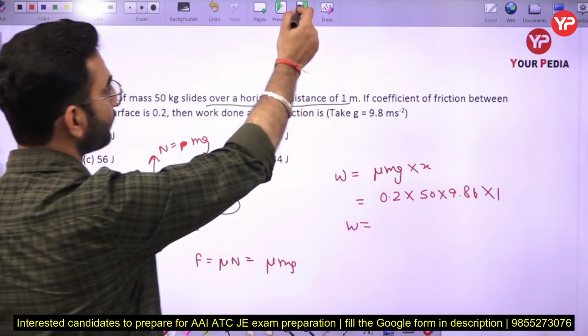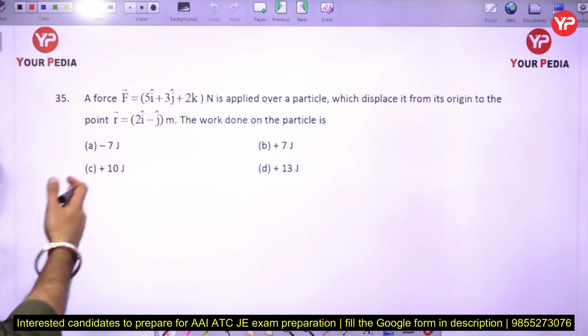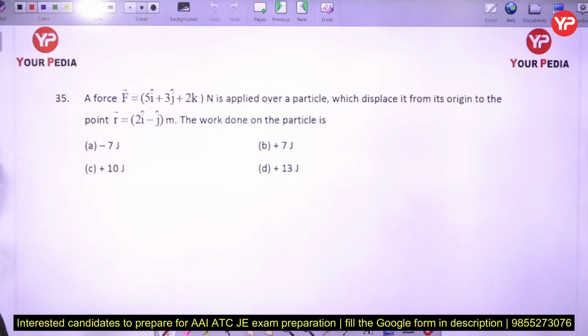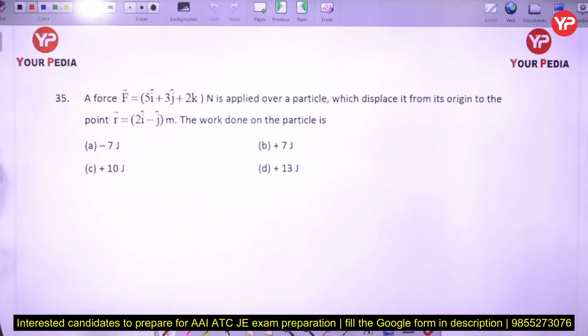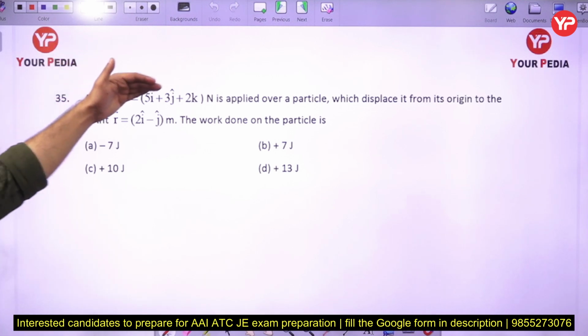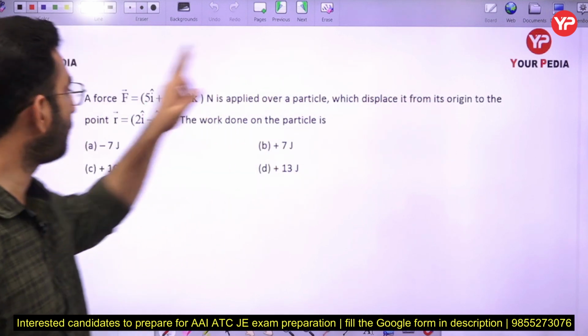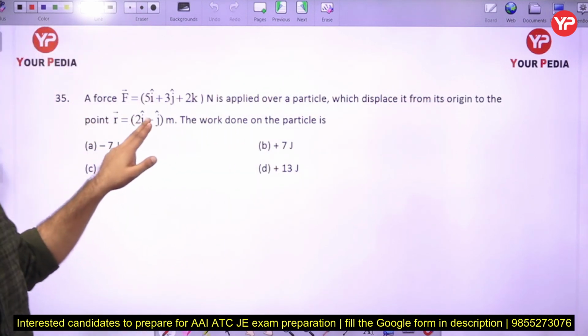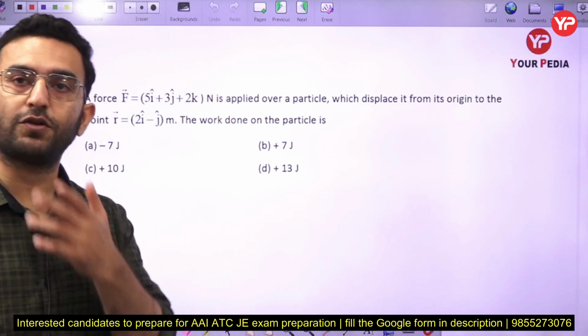Okay, next: a force F equal to 5i plus 3j plus 2k Newton is applied over a particle which displaces it from its origin to the point r equal to 2i minus j. The work done on the particle is? So basically the force is applied on a particle and it is displacing the object from its origin to the point 2i minus j here. Now what will be the work done on the particle?